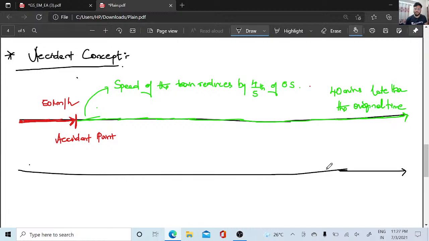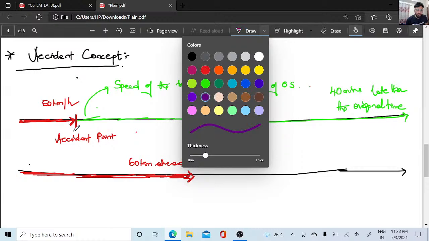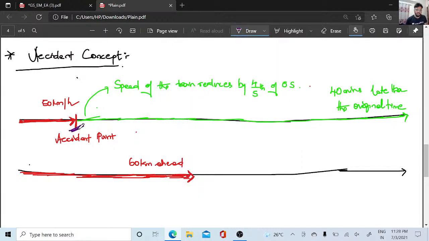Okay, same question from here, right? So they will tell you, instead of at this point, the train is going at 50 km per hour from here to here. Instead of this point, if the accident had happened 60 kilometers ahead of this point, understand this question.